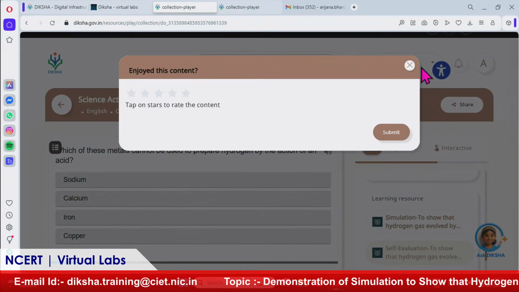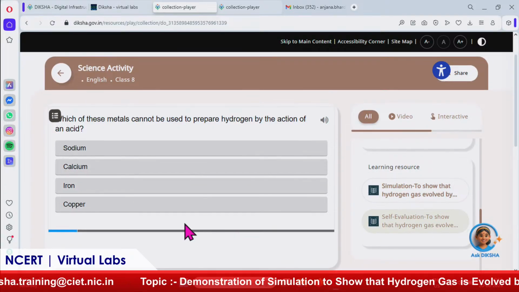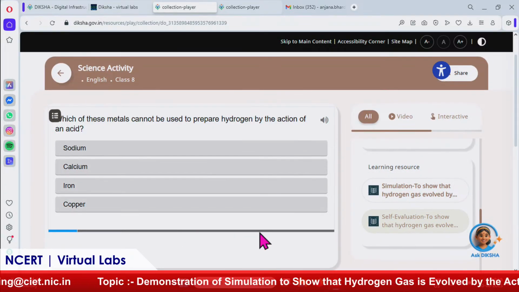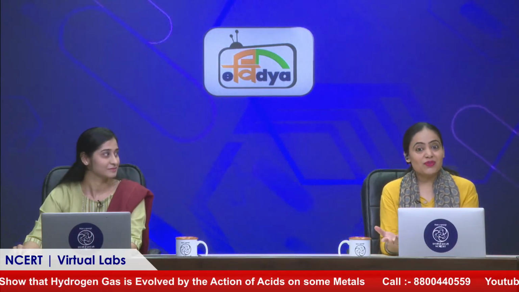If I want to level up my scores or want to try it again according to my theory, then I can replay it also. And I think at times you can also set a timer. Yes, you can set a timer for yourself and see how much time you're taking in completing the answers and giving your responses. And also, as you said, there is a provision for ratings, how many correct answers you have given, and then you can check the scores and the right explanations as well.